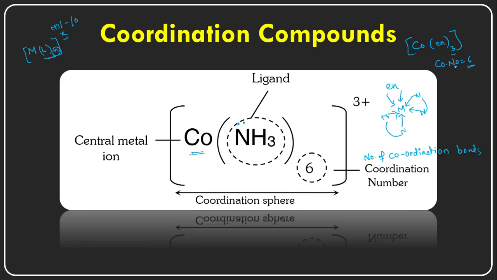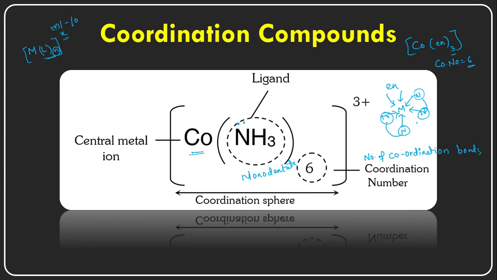So here the coordination number is 6, and here also the coordination number is 6. And what is the difference between ammonia and ethylene diamine? This is a monodentate ligand, that means ammonia has only one donor atom. But ethylene diamine is a bidentate ligand, meaning it has two donor atoms. Here also the donor atoms are nitrogens only, like ammonia.